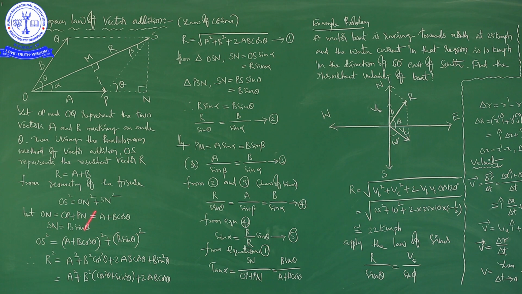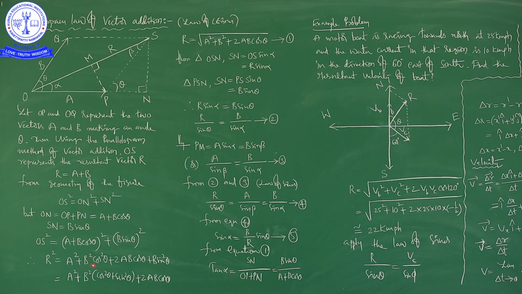See here, OS square is equal to ON square plus SN square. So, ON is (A plus B cos theta) whole square, plus SN is (B sin theta) whole square. So, you apply the (a plus b) whole square formula here: a square plus b square cos square theta plus 2ab cos theta, plus b square sin square theta. Sorry, here I did not write square; you have to imagine square is there because it is b sin theta whole square. So, it is b square sin square theta.